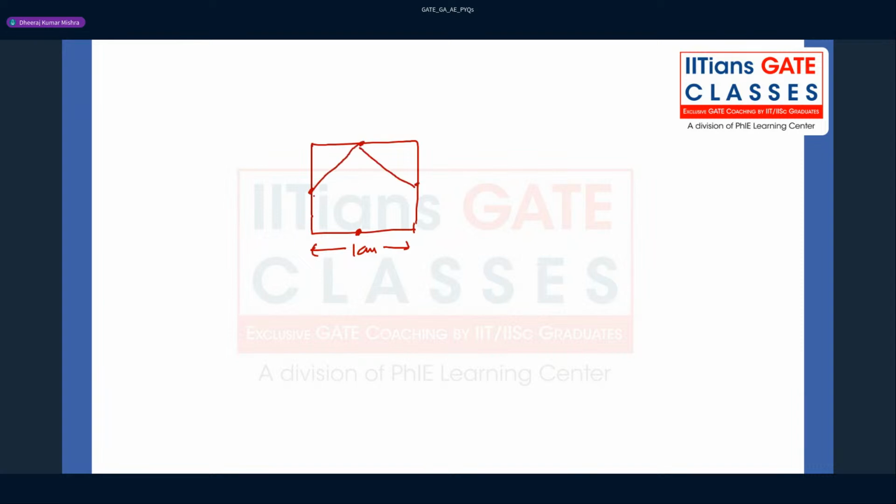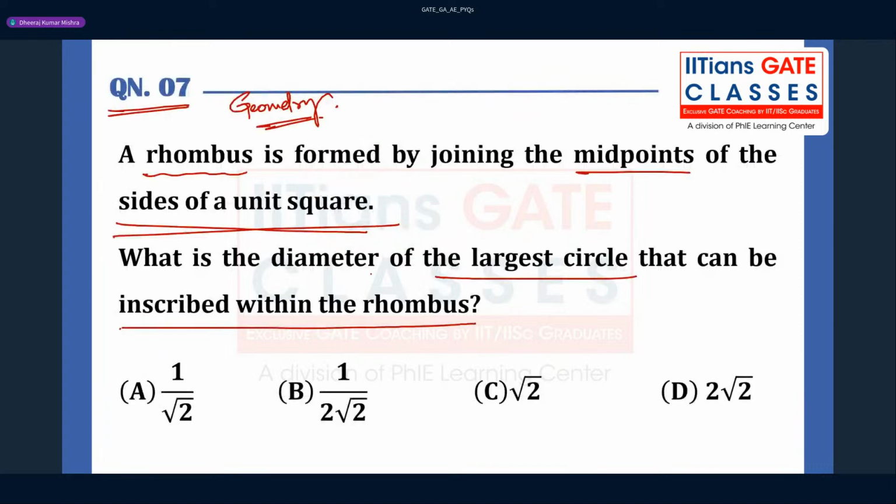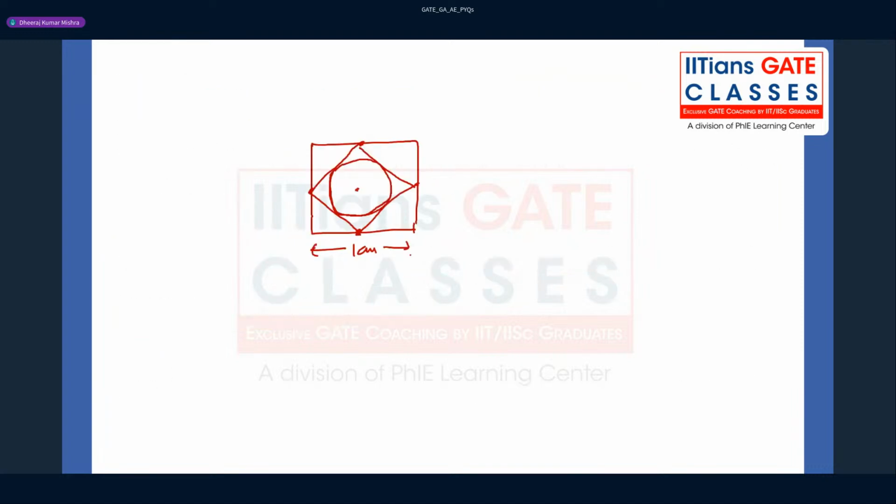Now you have to inscribe one circle inside this. I'm not good at drawing, so please take it properly. Now what you have to do is find the diameter of the largest circle inscribed inside the rhombus. What you can do here is this is nothing but half of the picture that you can see.